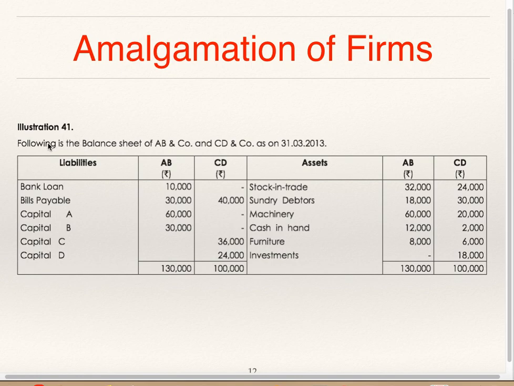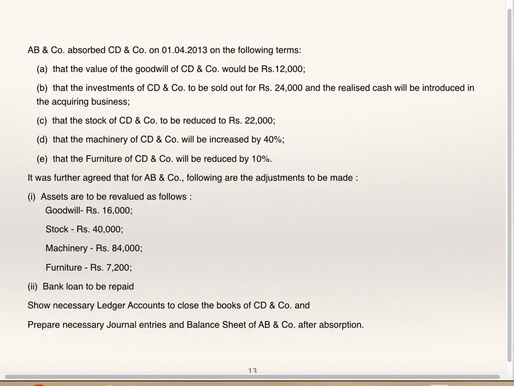We'll go to illustration 41. Following is the balance sheet of AB and company and CD and company as on 31st March 13. Bank loan, bills payable, capital of A, B, C and D. Stock, debtors, machinery, cash, furniture and investments. AB and company absorb CD and company. So CD and company's books will get closed and AB and company will add in its assets and liabilities the assets and liabilities of CD and company at agreed values.